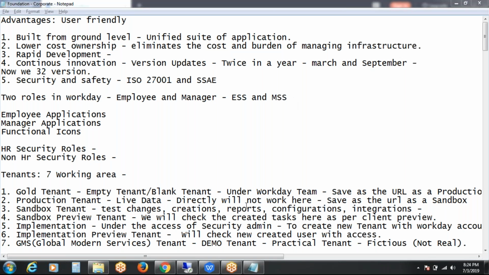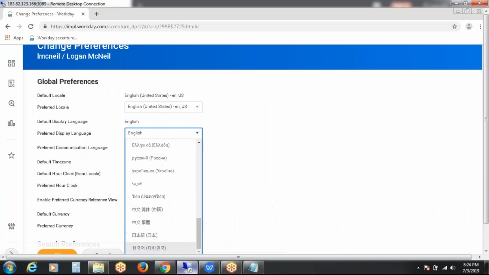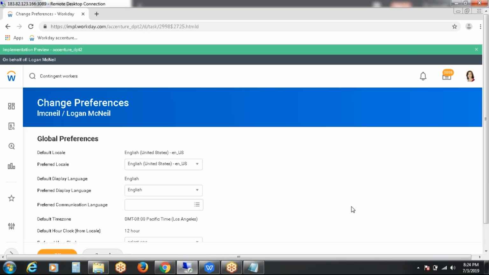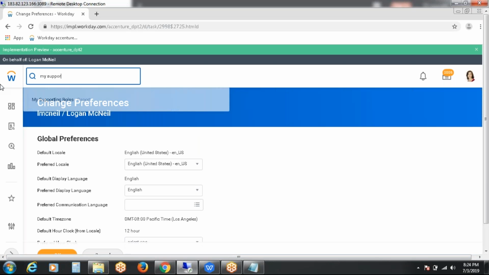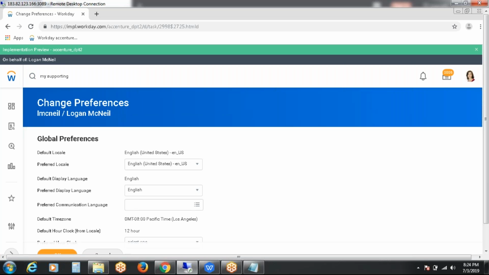Okay, now if you want to see my supporting roles in Workday, whatever security roles are assigned to you, see, this is a report: My Supporting Roles. Please note this down, guys. My Supporting Roles is one of the parts of security roles.